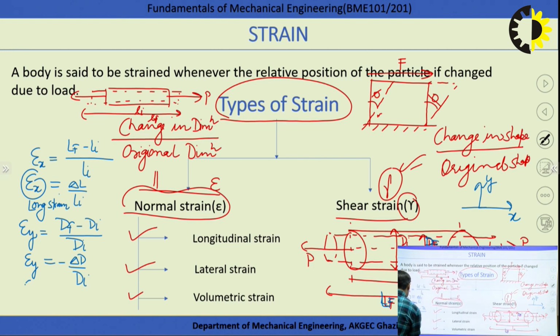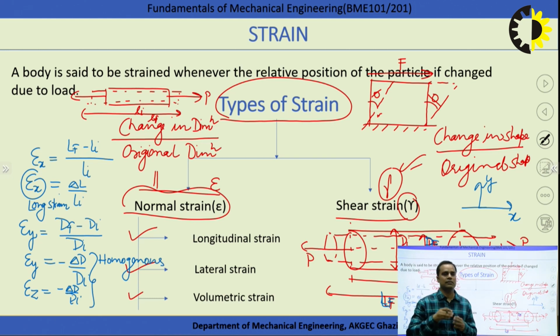Because in both directions, if the body is three dimensional, it is delta d over di, and these will be the same if the material is homogeneous. If the material is homogeneous, we can say whatever change takes place in the y direction will be the same as the change in the z direction. So this is called the lateral strain.